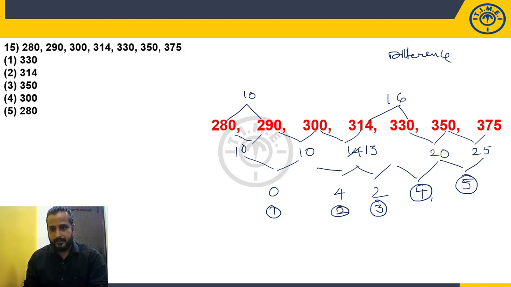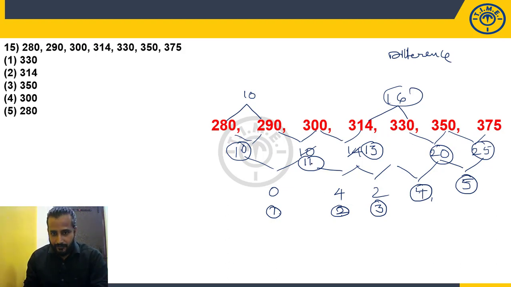Then 13 plus 3, 16. Clear? Then I have to make this 11, because 11, 12, 13. Then automatically 10, 1, 11. Now if that is the case, difference of difference is 1, 2, 3, 4, 5. It is okay. But is this sequence okay or not? We need to check, right? 11, 13, 16, 20, 25. Is this correct or not? We also need to check.